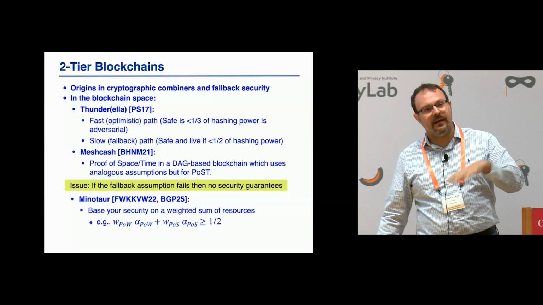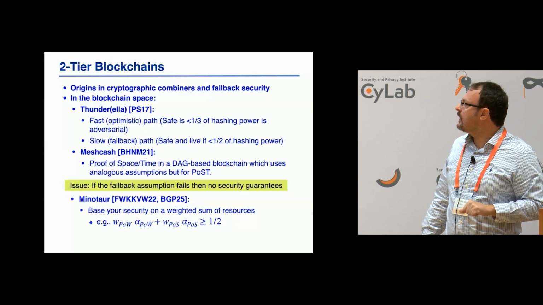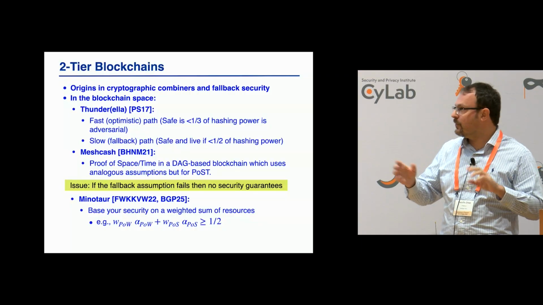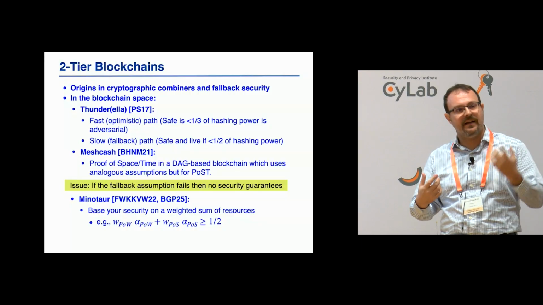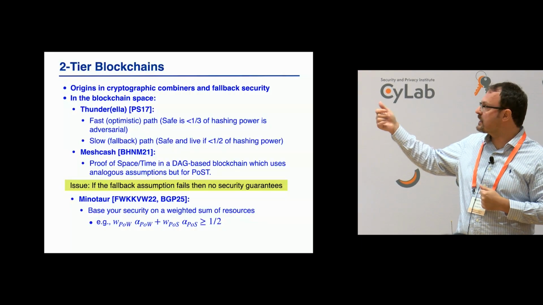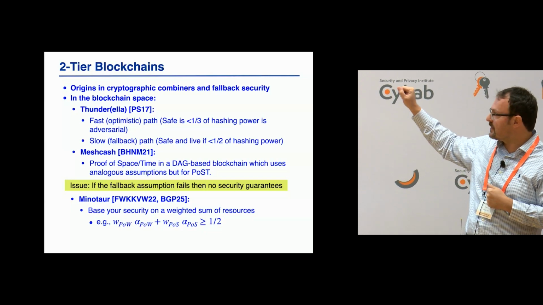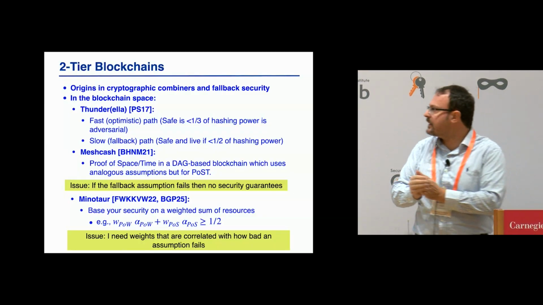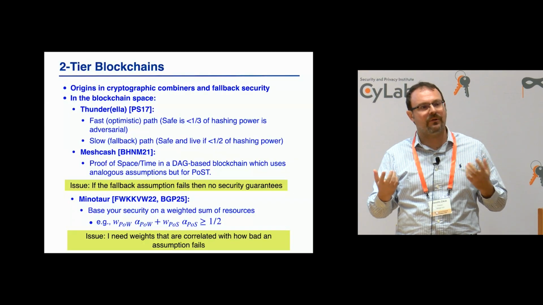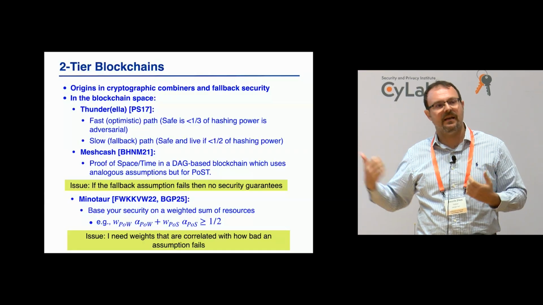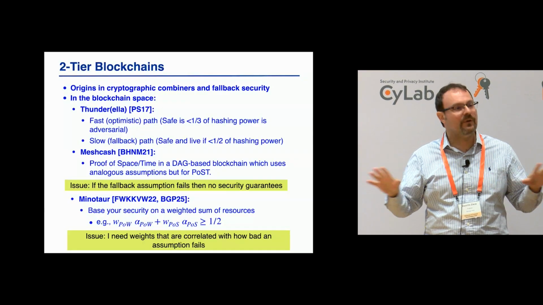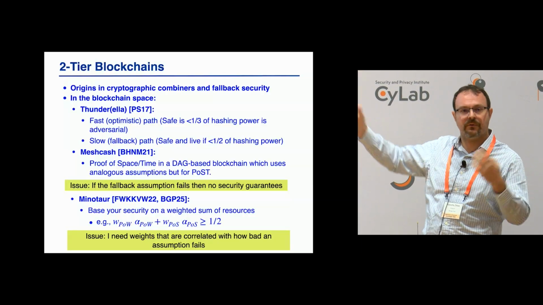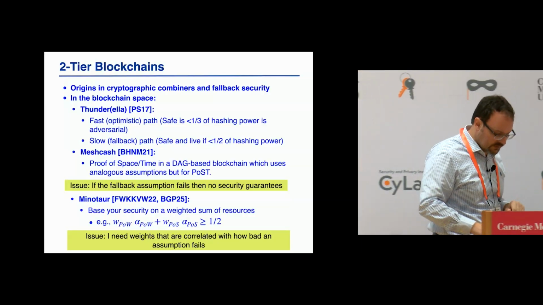Now, there is a more recent thread which is based on giving different weights to resources so that I can, for example, combine proof of work and proof of stake. This is exactly the type of work that was presented first in this session, which gets closer to that, but I still need to figure out how to combine them. If you try to apply this to a setting where one of the resources is fully adversarial, you would need to put full weight on one of the resources. And the question is, where do you draw the line? We don't want to have to do that.